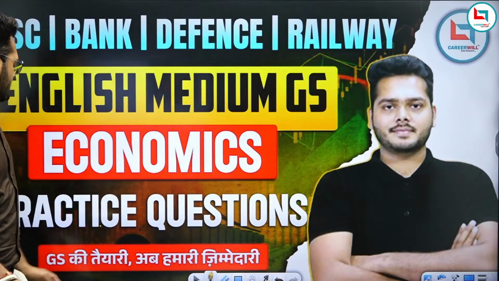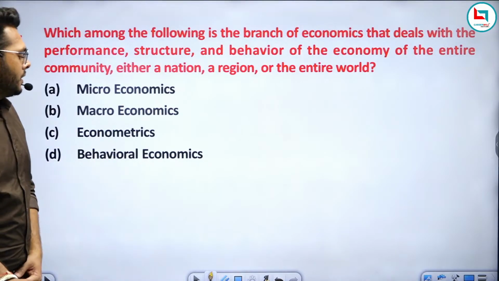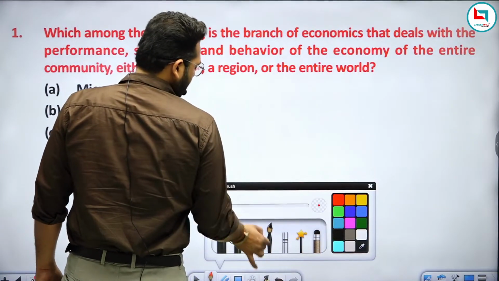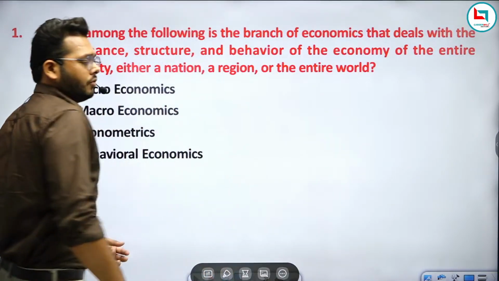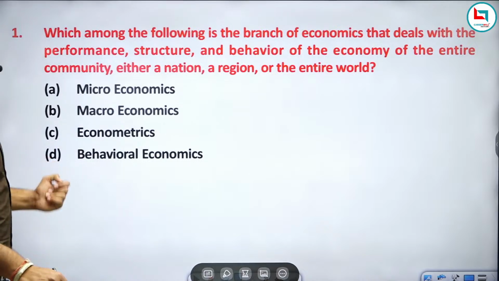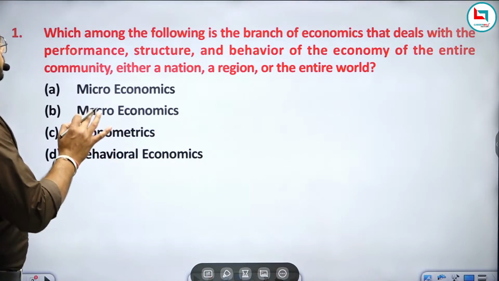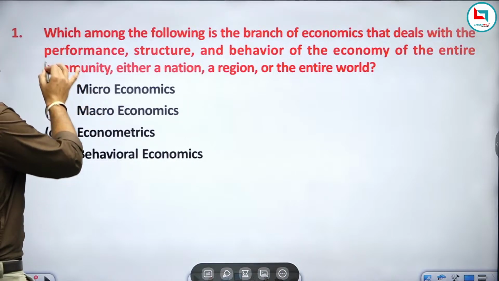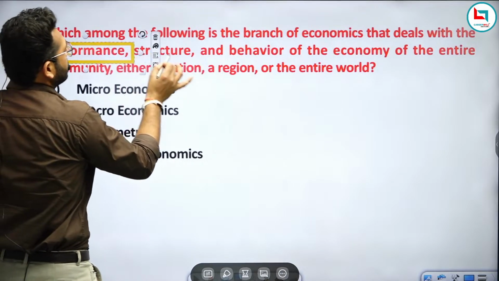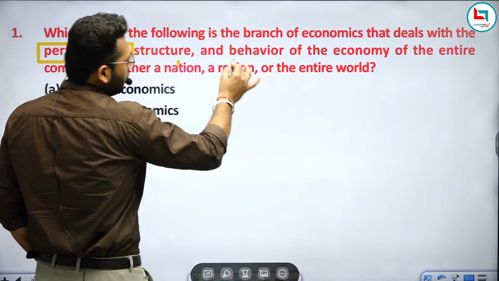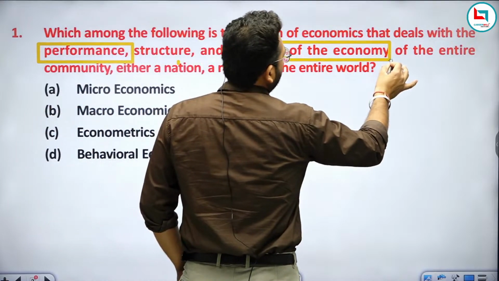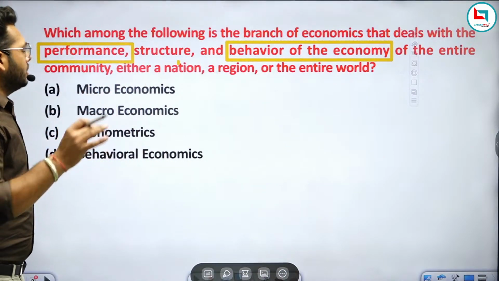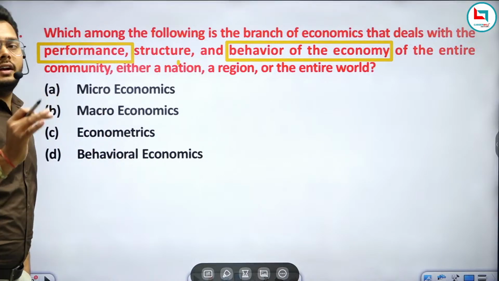So let's start our class with the first question. This question has already been asked in previous exams, as I have told you. The question is asking: which among the following is the branch of economics that deals with the performance, structure, and behavior of the economy of the entire community, either a nation, a region, or the entire world.